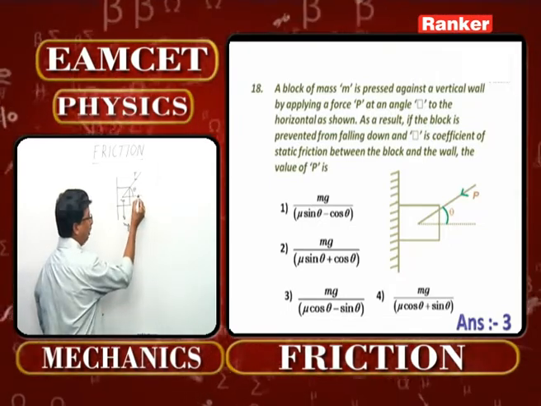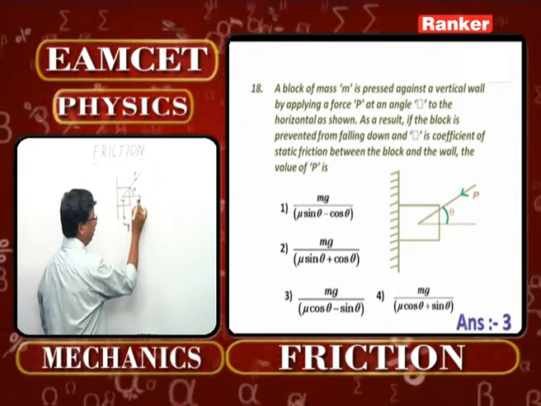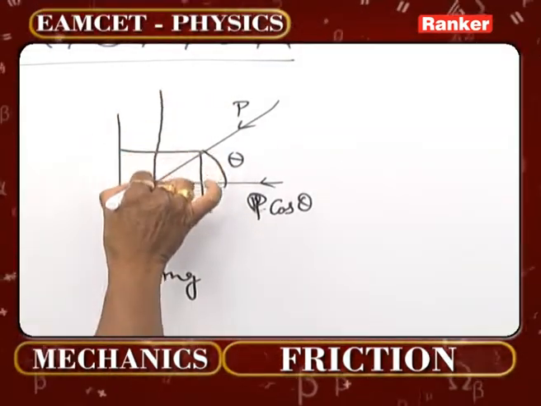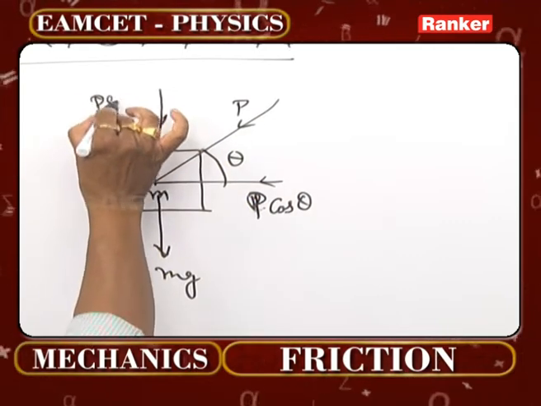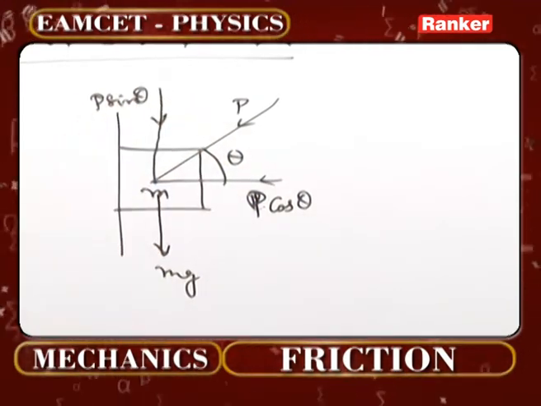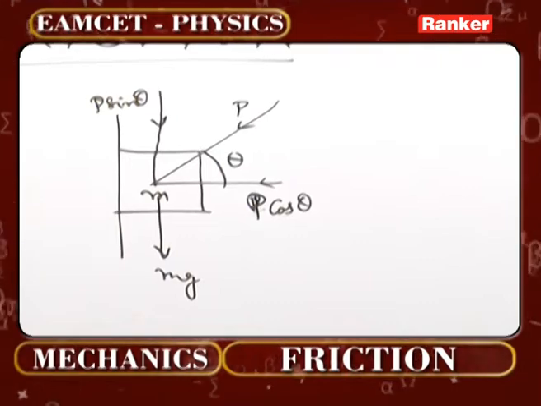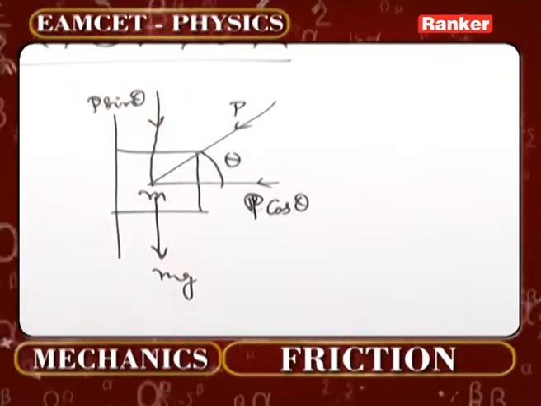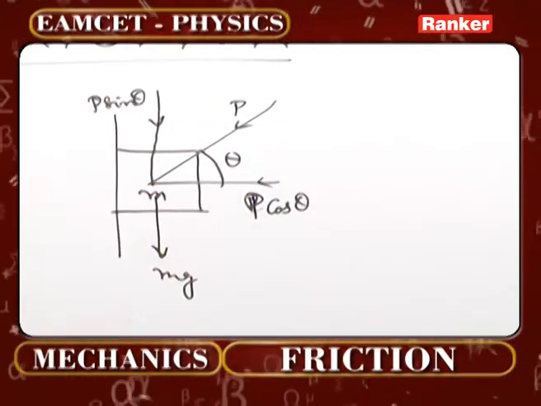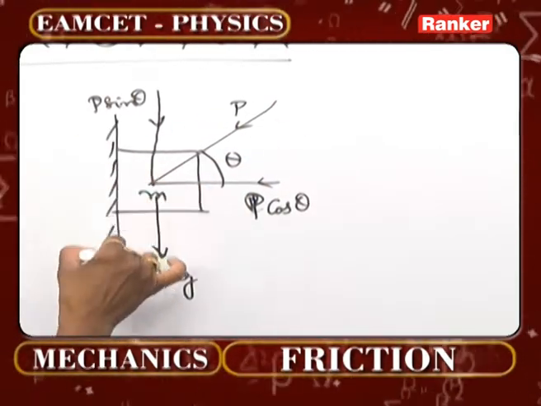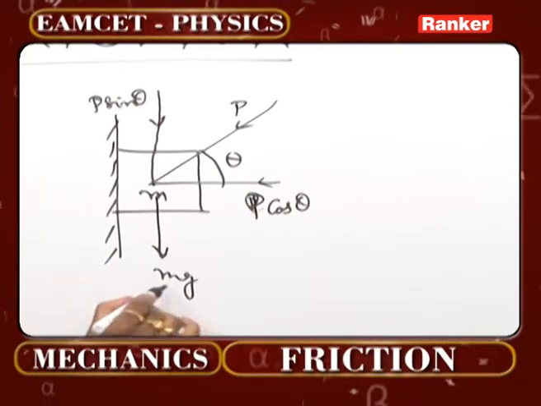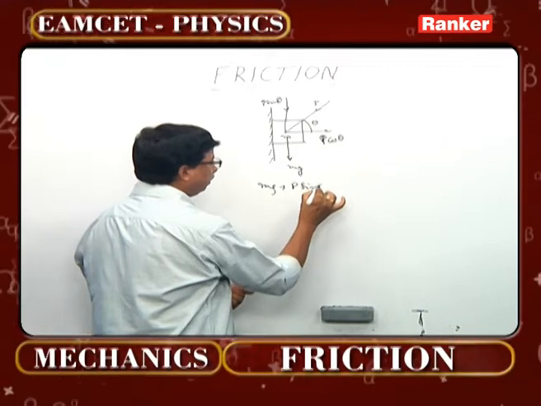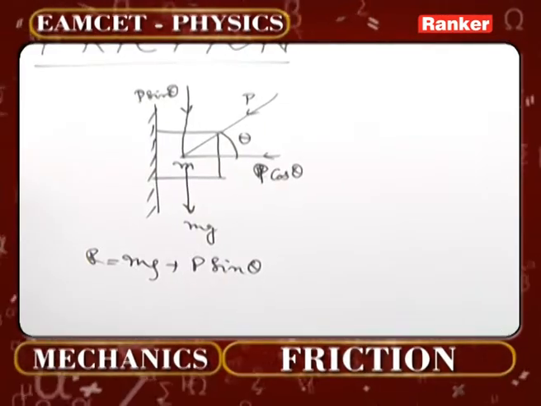And what are its components? See its horizontal component, firstly, it is P cos theta. And of course, you can understand in the downward direction, you will find P sin theta acting on this. So what you can understand straight away in this particular case is, P sin theta is here and mg is here. Now when you are applying a force here, what will be the normal reaction acting on the body totally? It is mg plus P sin theta. That is the normal reaction that is acting on the body.